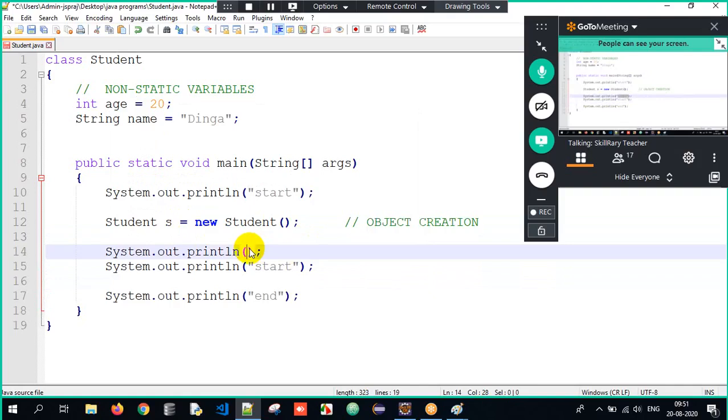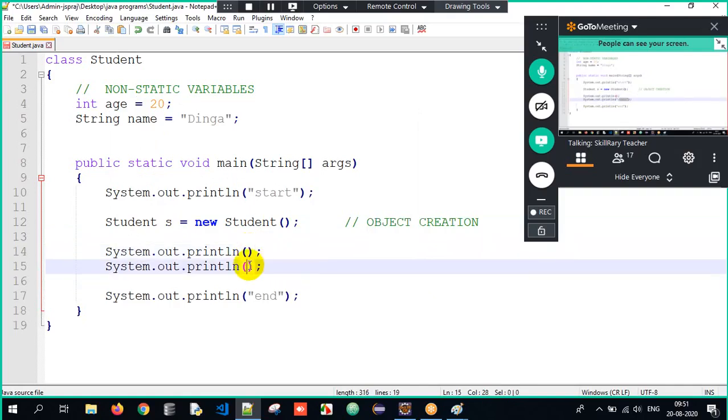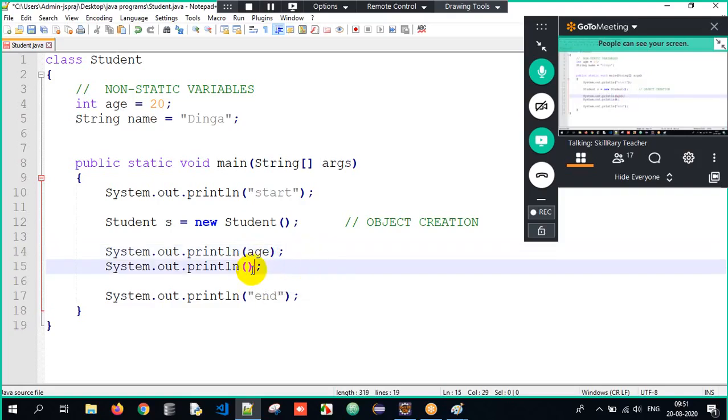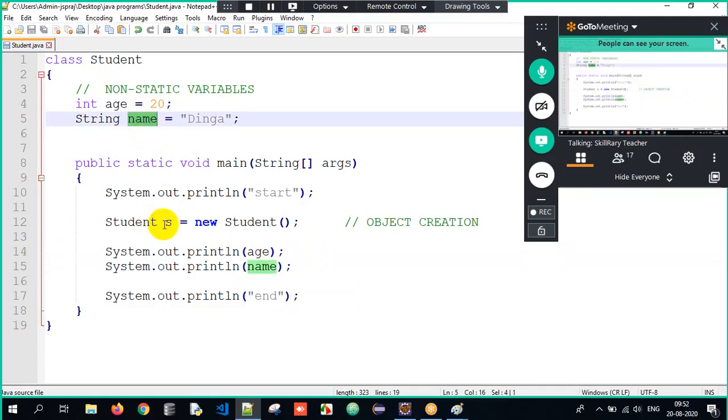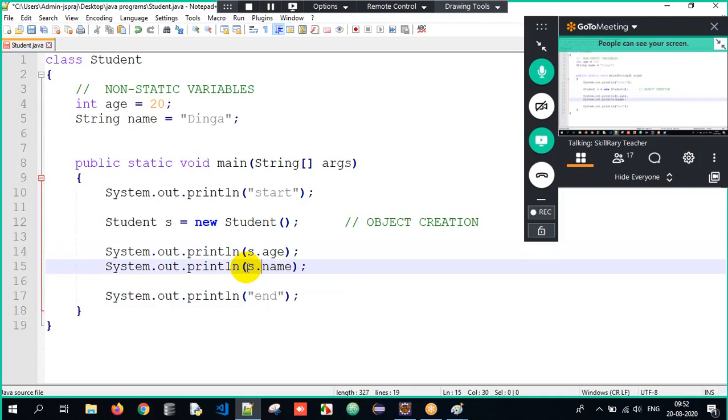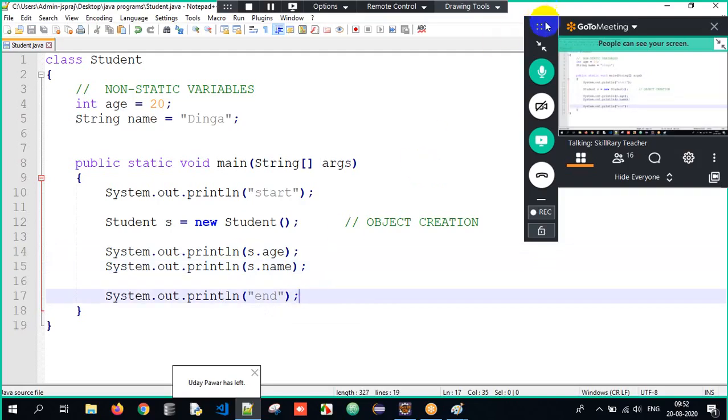Within this print statement, what am I supposed to do? I cannot just write age and name here. Why? Sir, both age and name are non-static properties, and they are present in the object s. So in order to access them, we have to write s.age and s.name. This is all about the entire process. Clear, everyone? Now we got the basic idea about this entire process. Now in order to execute it, what am I supposed to do here?